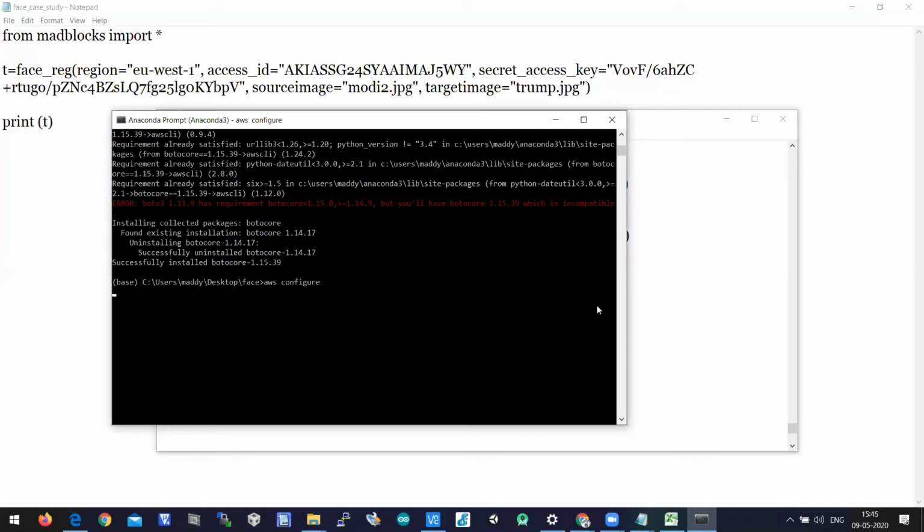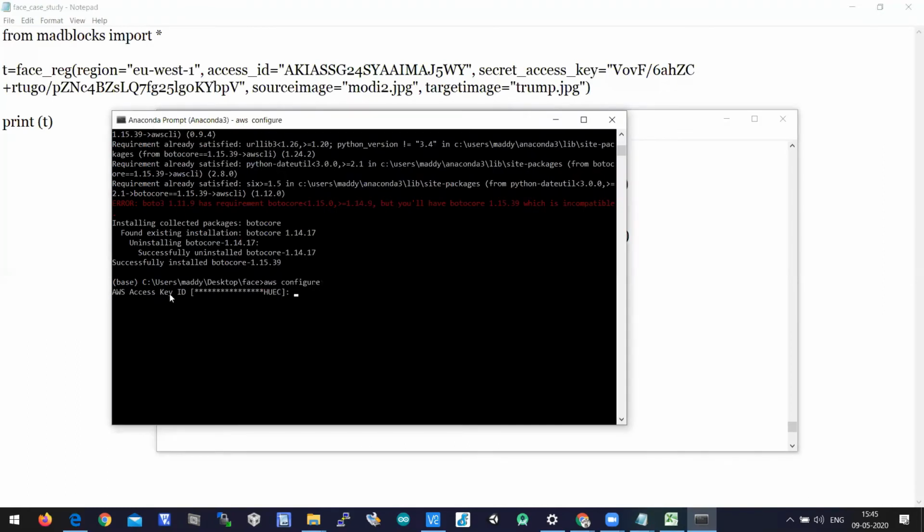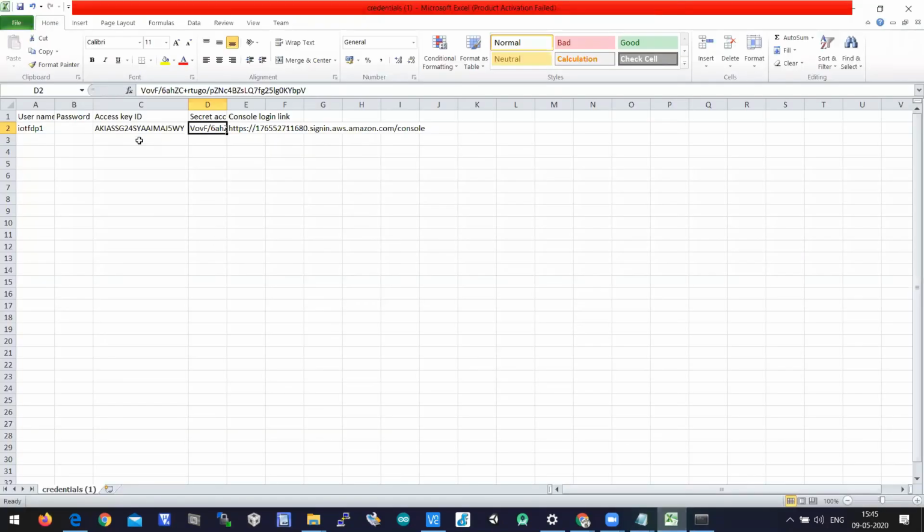When you run this command, press enter on the command prompt. Then it will ask you to enter your access key ID. So you need to copy the access key ID.